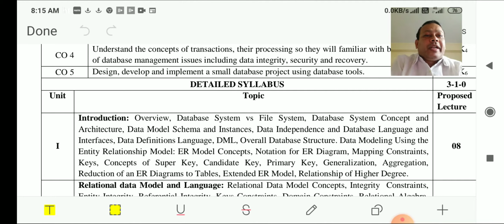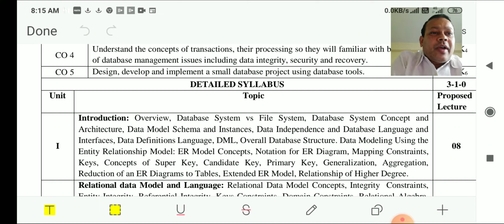Next is all about your DML command. We are going to see in detail data manipulation language, DML command. Like we are going to see select, insert, update, delete. These are coming under this data manipulation language. And overall database structure. Next topic we are going to see is the overall database structure.